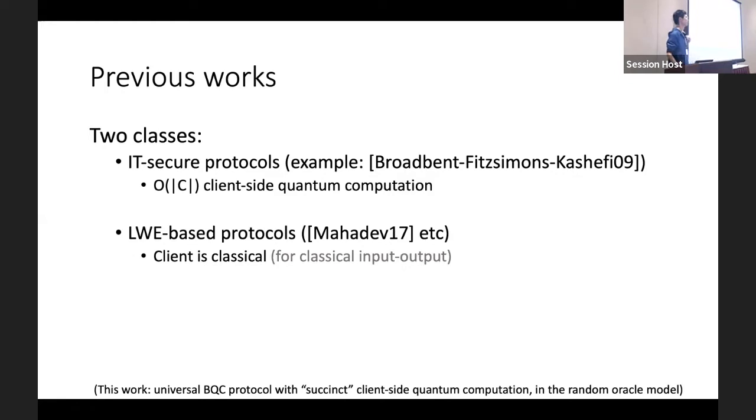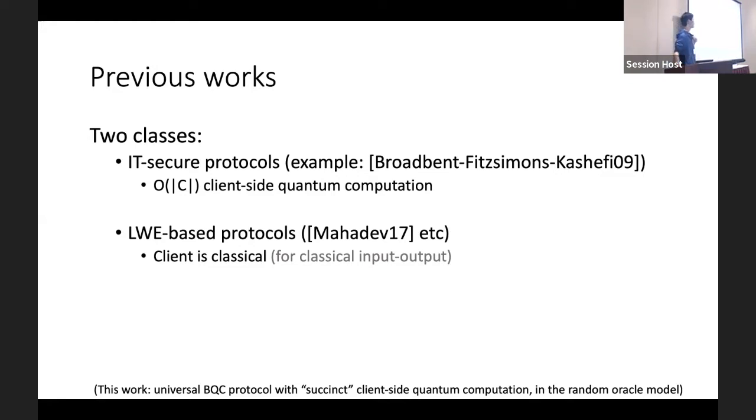So there are many existing works on this problem. Existing work can be classified into two classes. One class of protocols is information-theoretically secure protocols, for example, the protocol by Broadbent, Fitzsimons and Kashefi. In this protocol, the client-side quantum computation could be only single-qubit states.